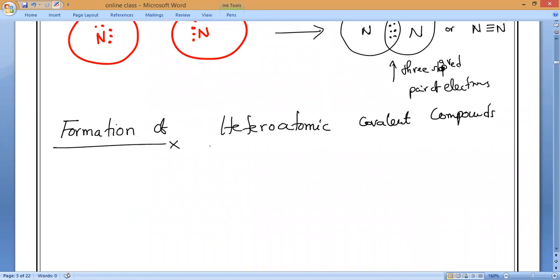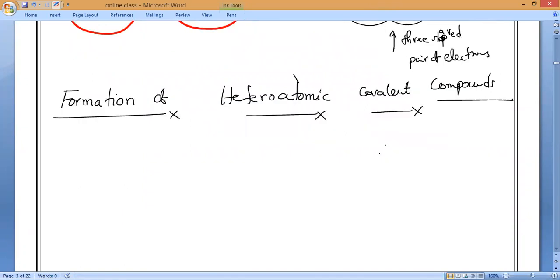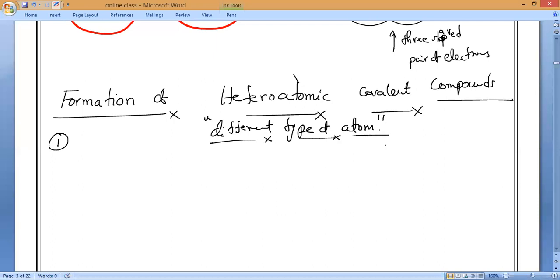Now, the book has not drawn the structures, but it mentioned that we should draw them. I will show you also. We'll draw at least one or two compounds so that it will be fine. Let us take the most popular example. Which is formed by different atoms or the same atoms? First you should remember that: different types of atoms. But remember, are they all metals and non-metals, or only non-metals? Only non-metallic atoms. That is what covalent compounds are.